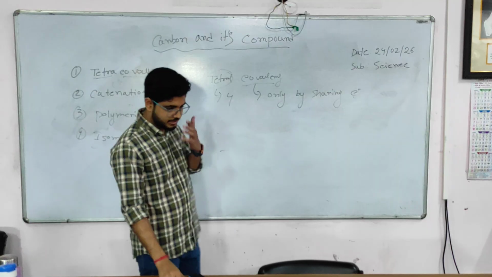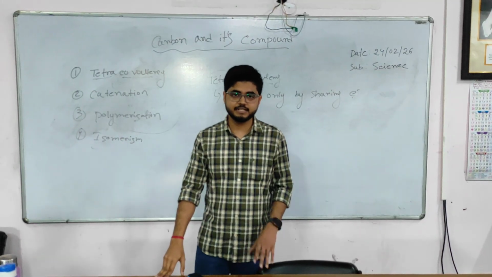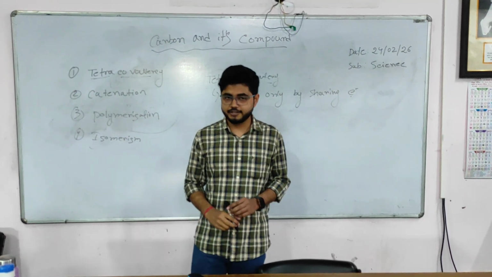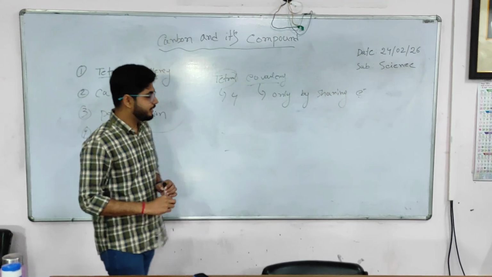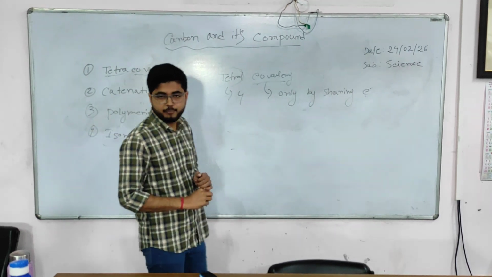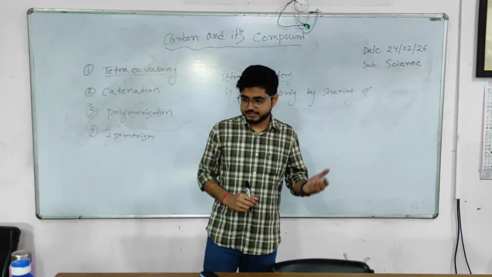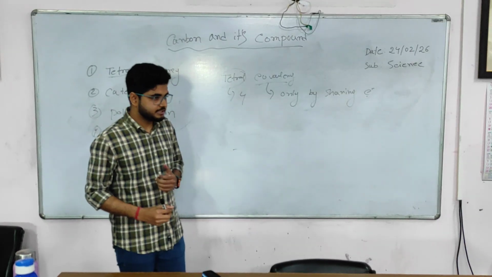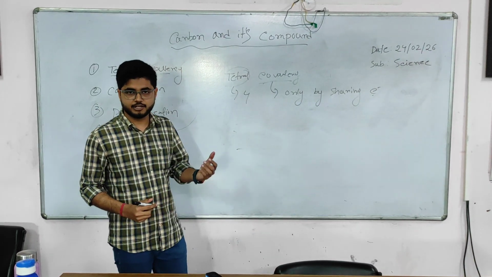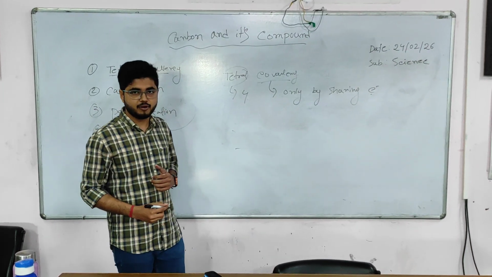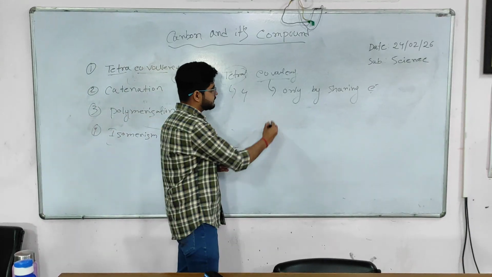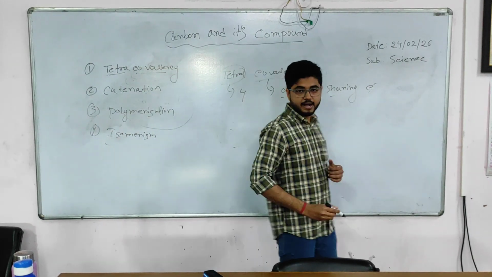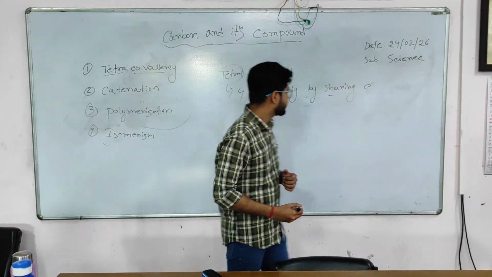We already know that a compound can be an ionic compound or a covalent compound. Ionic compound means an element donates its electron or accepts an electron. And a covalent compound means a compound formed only by sharing of electrons.